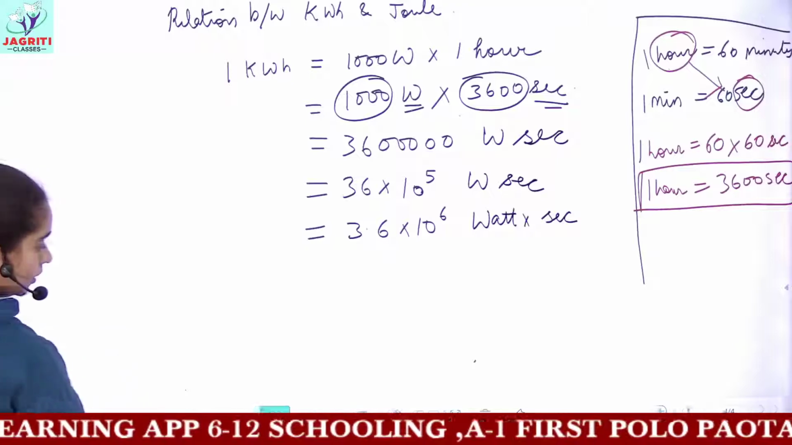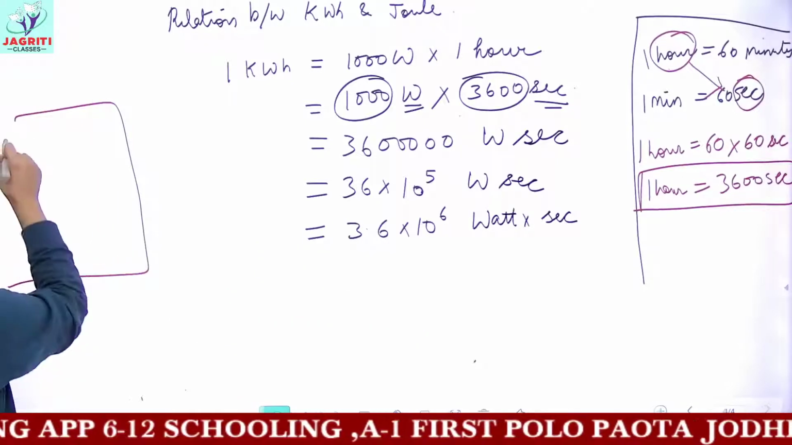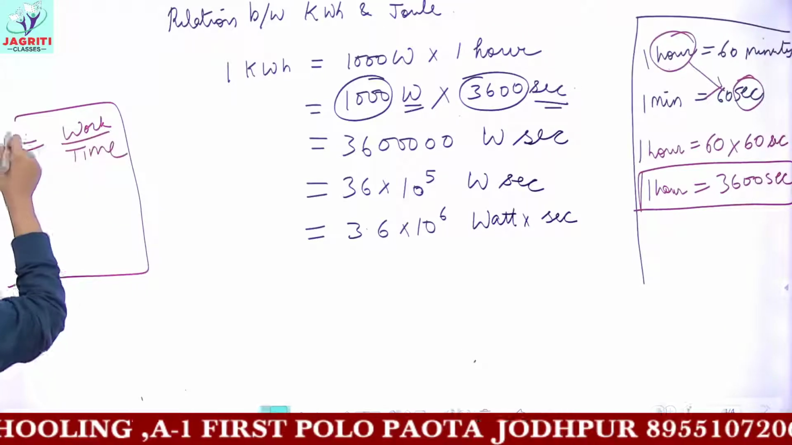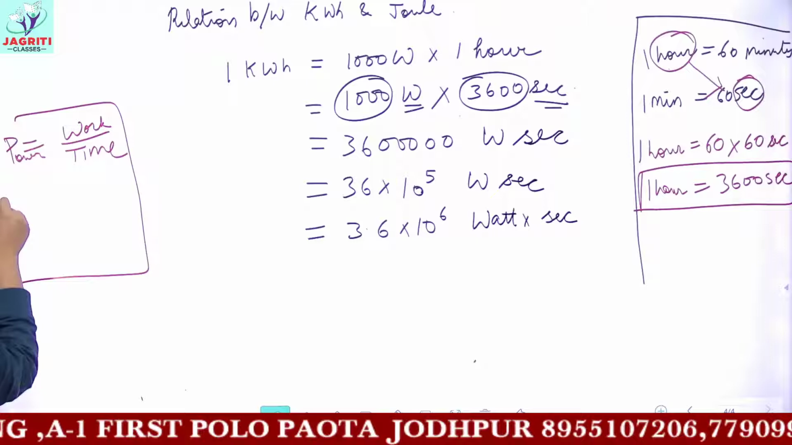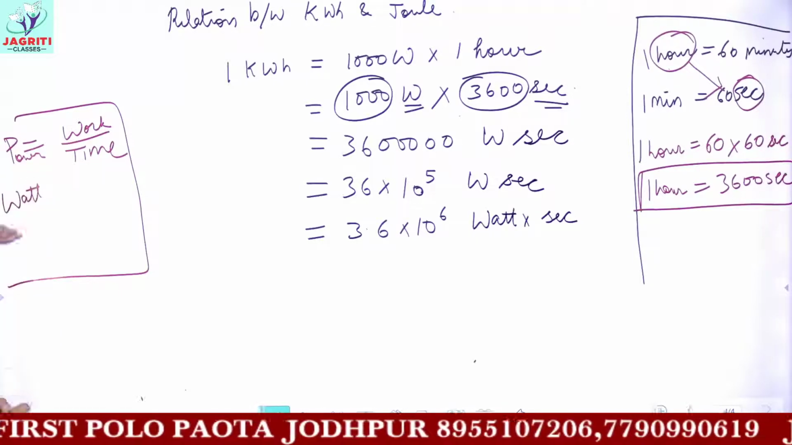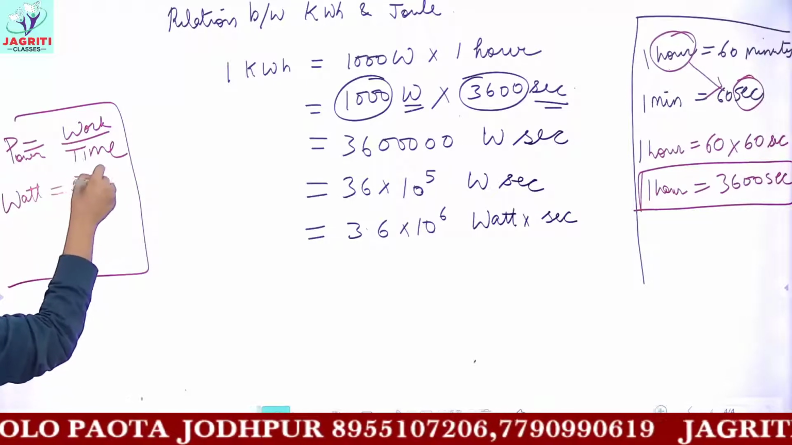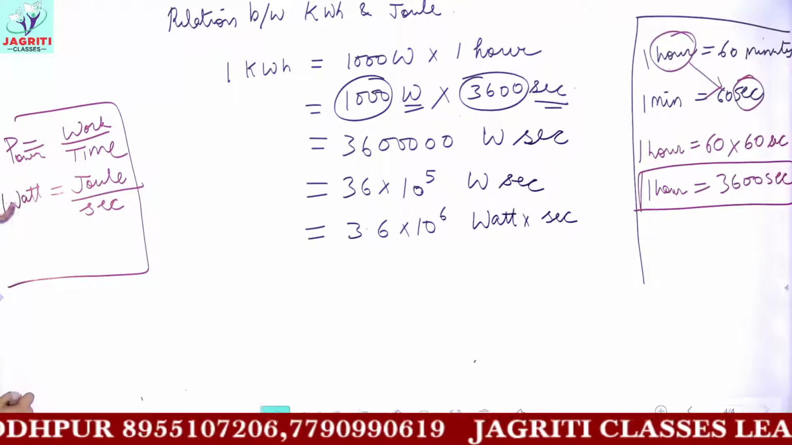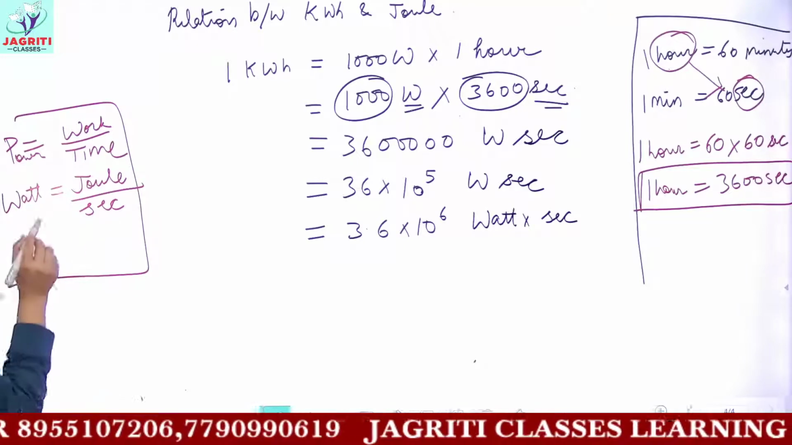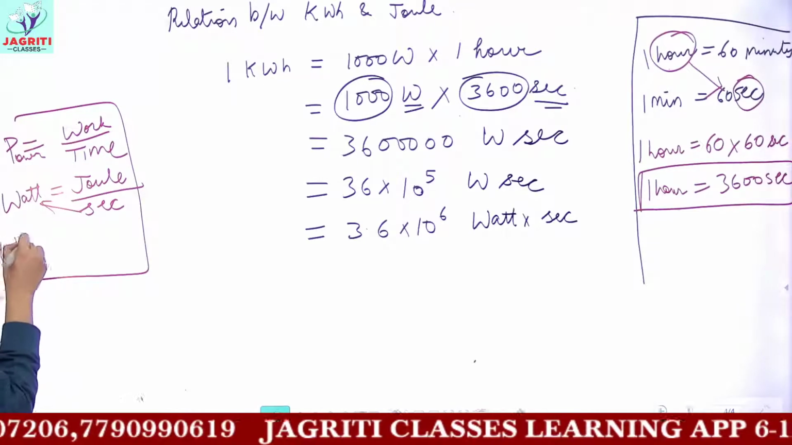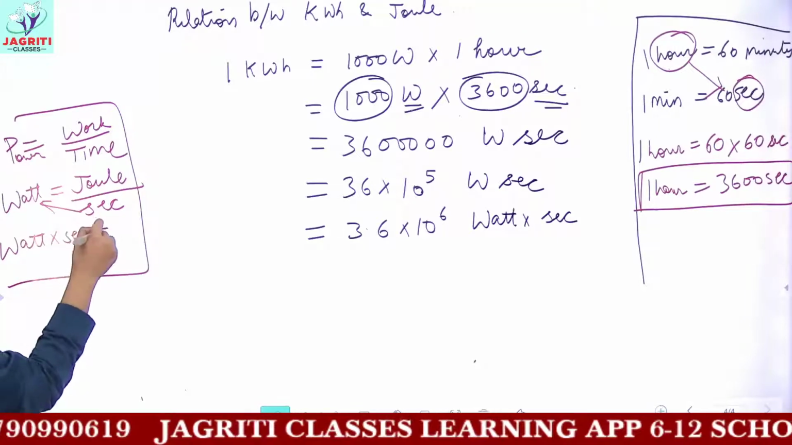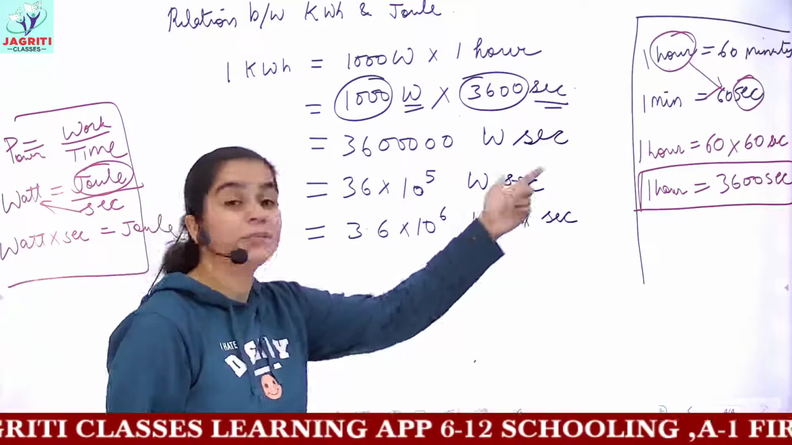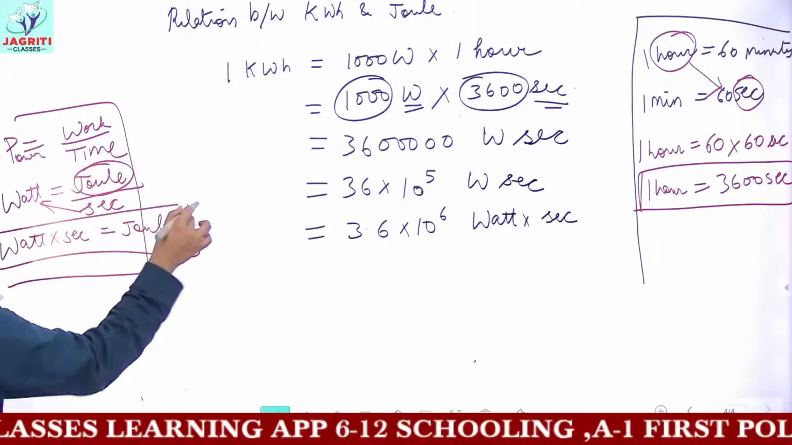See, we had the relation that power is equal to work upon time. So the unit of power was watt. So I am writing the unit. Watt is equal to SI unit of work, joule, over SI unit of time, second. So I am getting the relation watt is equal to joule per second. And if I shift second to this side, then I would be getting watt multiplied by second is equal to what? Is equal to joule. So here I can say that watt multiplied by second is equal to joule.